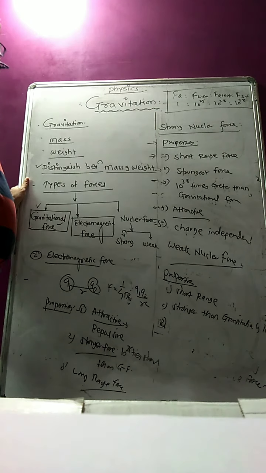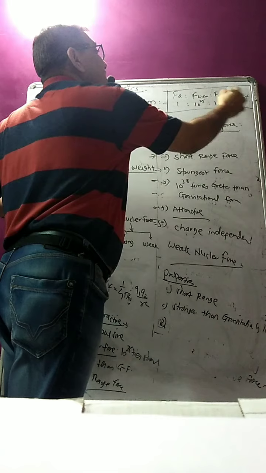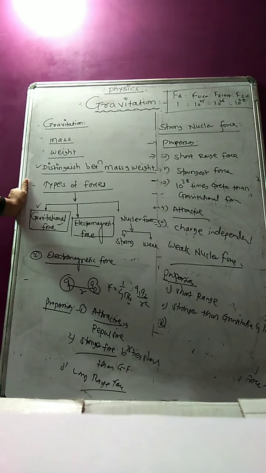So these are the characteristics, or relative strengths, of the forces. Gravitational force is related with mass, electromagnetic force is related with charge, and nuclear force is related with the nucleus. Now we can start Newton's law of gravitation.